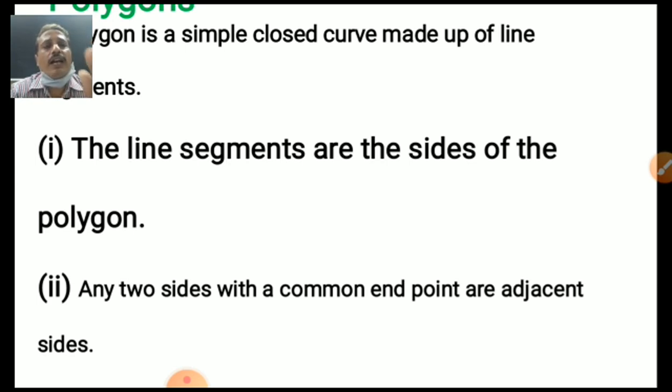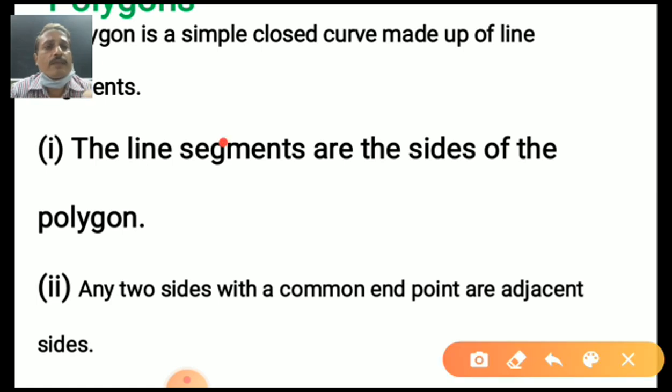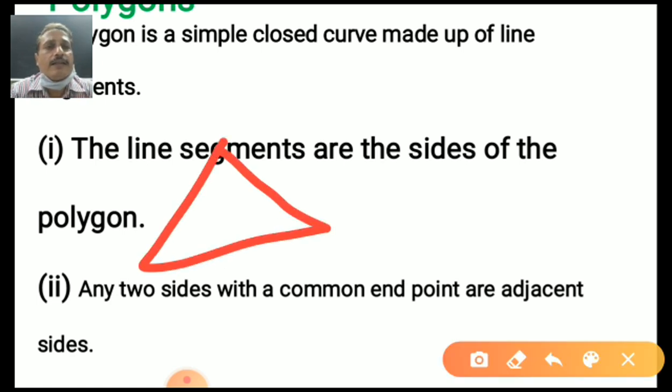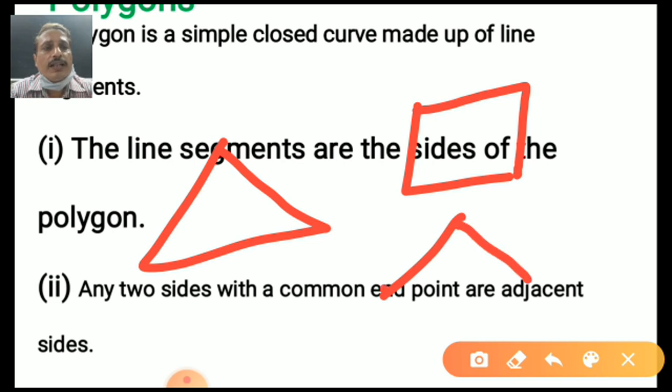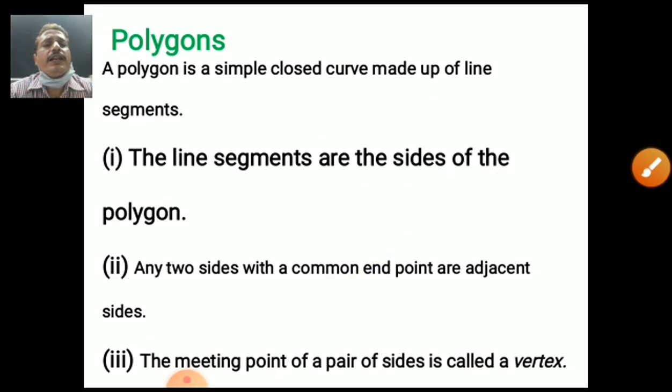Segments means sides of the polygon. How many sides does it have? Suppose a triangle, how many sides does it have? 3. A square has 4. Rectangle has 4. A pentagon has, yes, you are right, my dear student, 5 sides. Yes, very good. Two sides that are nearby are called adjacent, and opposite means far away.